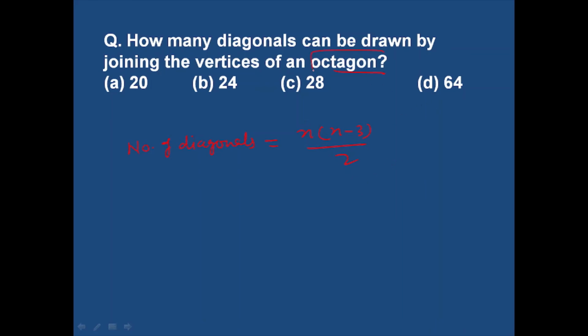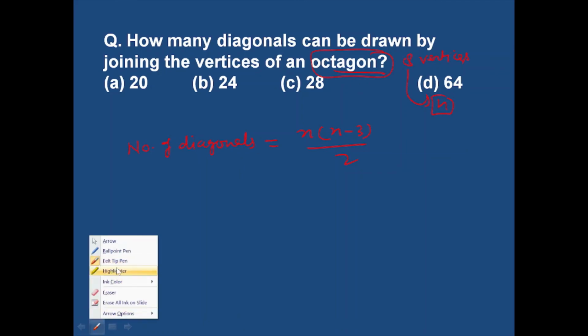It is an octagon. An octagon consists of 8 vertices, and the value of n is 8. This is the value of n. n is the number of vertices, and an octagon consists of 8 vertices. So the value of n will be 8.